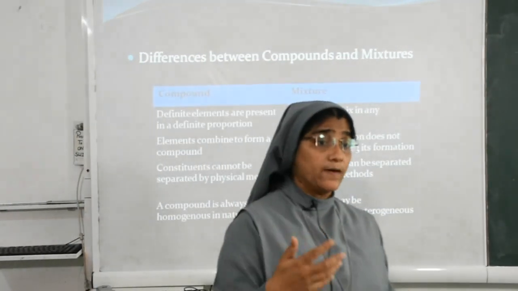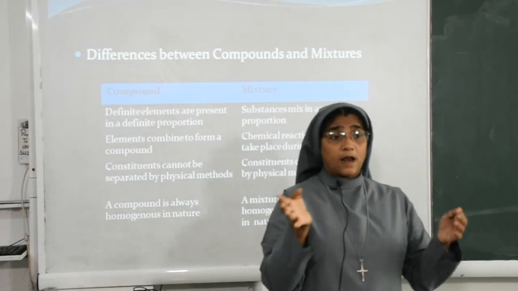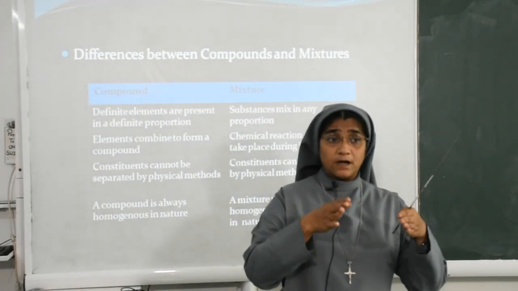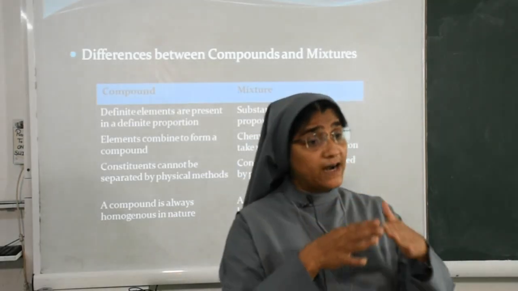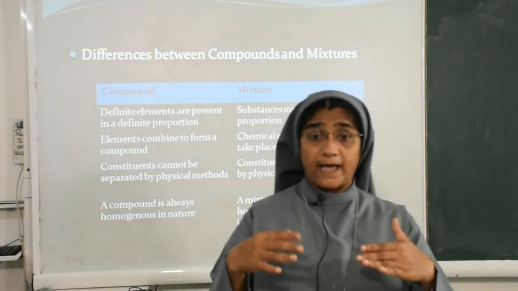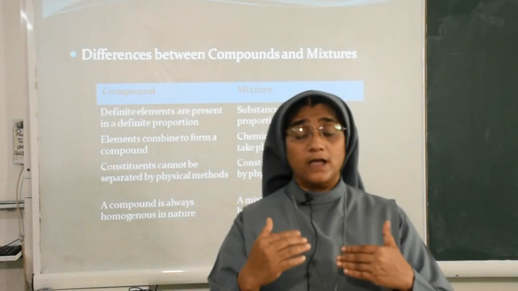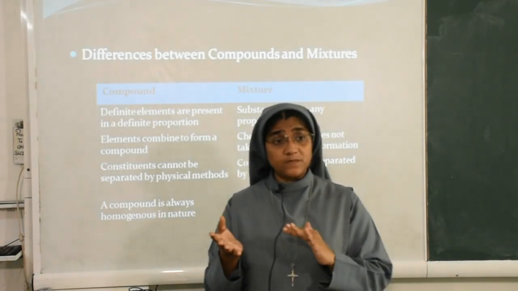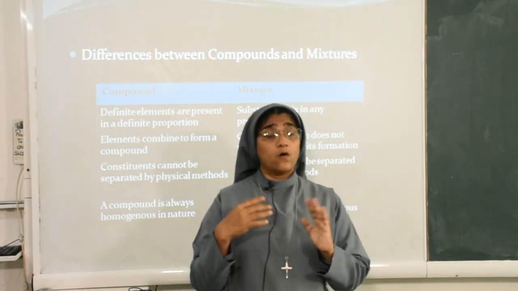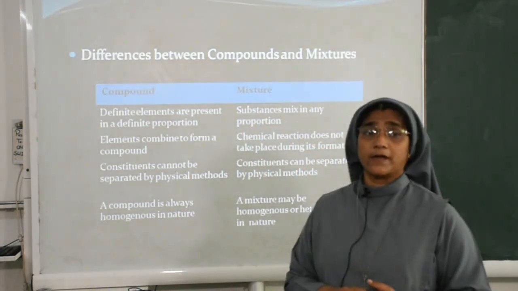So what are the things we have learned today? First you studied matter, then classification of matter: pure substance and impure substance, and pure substance again divided into element, compound and mixture. Then you learned what is an element, what is a compound, what is a mixture. A mixture is divided into two, homogeneous mixture and heterogeneous mixture. Also we have seen the difference between compound and mixture. Okay, thank you.